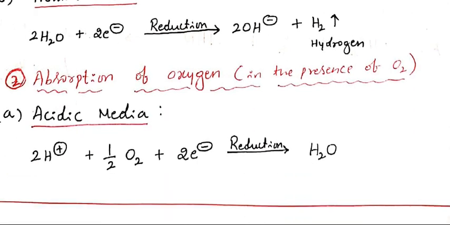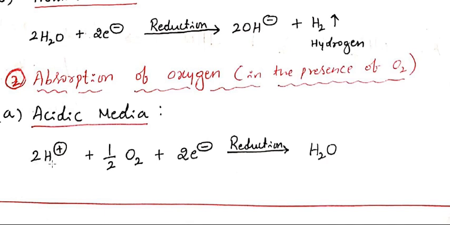Another case is absorption of oxygen. Generally you know that absorption of oxygen happens in the presence of air or oxygen. In acidic media, due to the presence of a higher concentration of H+ ion, there is absorption of oxygen, so you write it on the reactant side. H+ ion absorbs oxygen while receiving 2 electrons from the anode, which undergoes reduction, and we get water as a product.